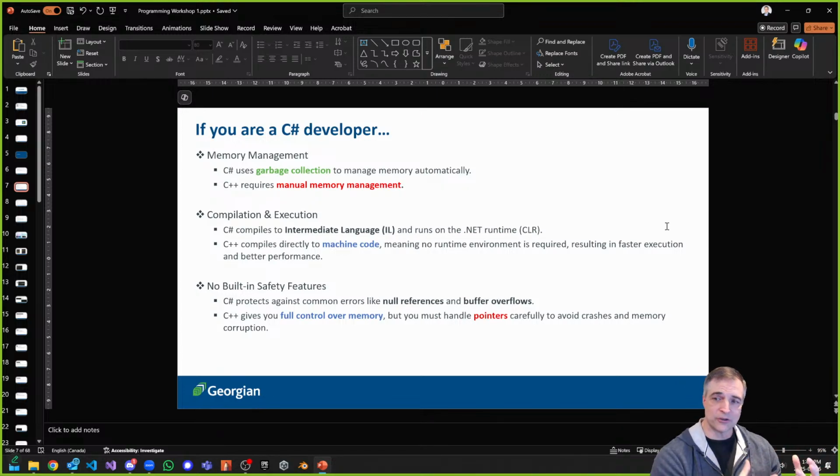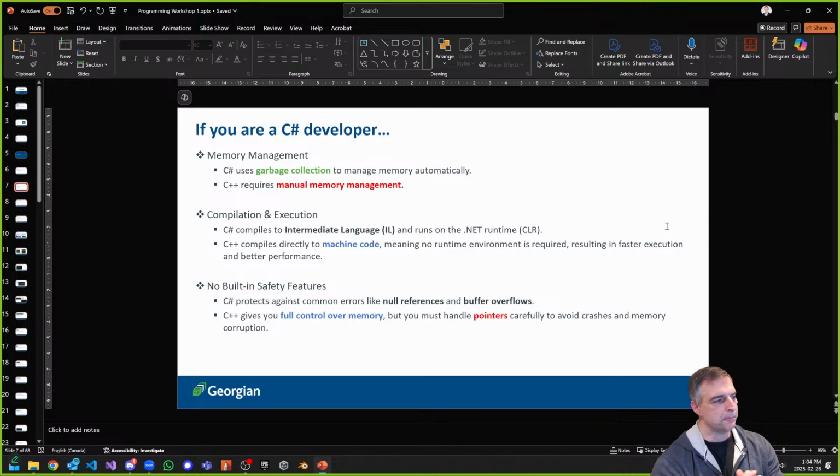C Sharp uses garbage collection, and for C++, it requires manual memory management, which makes it more complex to navigate for students when they first start to learn it. The other one is that it's more efficient. When C Sharp compiles, it goes to something called intermediate language, whereas C++ compiles directly to machine code.